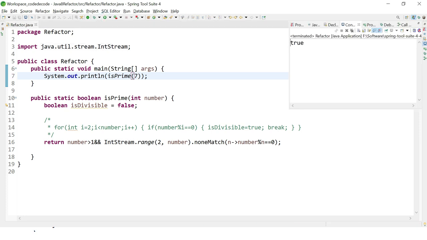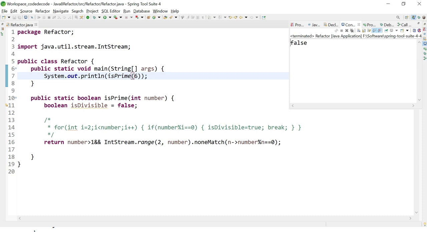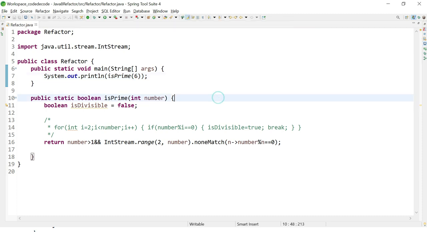Yes, it is returning me true. And I'm taking an example of 6, so it should return me false because 6 is not a prime number. Yes, it is returning false. So our whole code is working perfectly.